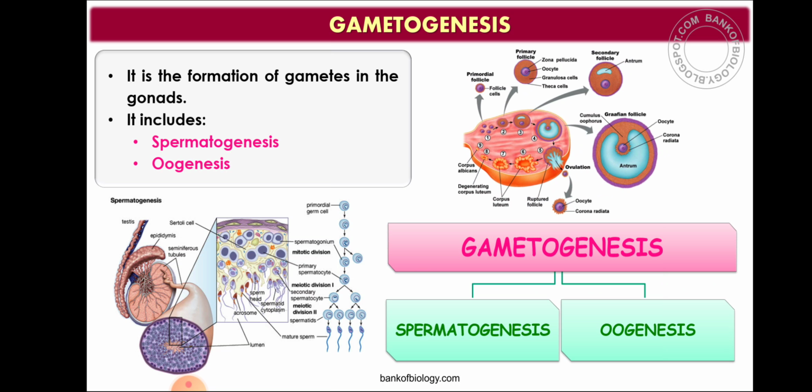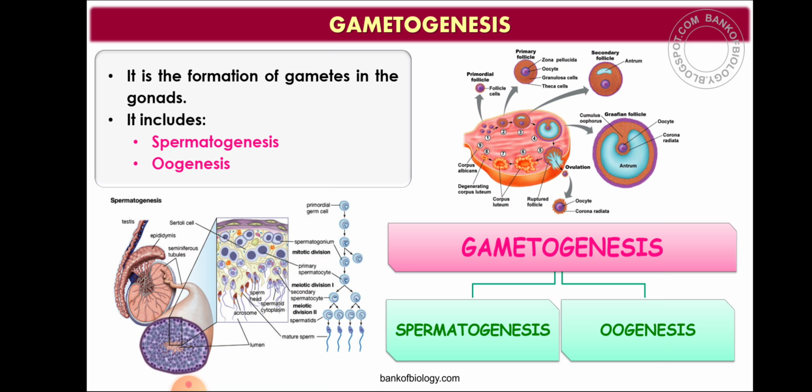Now again you can see this is the section of the seminiferous tubule, and this is the schematic representation of spermatogenesis. Primary spermatocyte gives rise to two secondary spermatocytes, which is haploid, and single secondary spermatocyte will give rise to two spermatids.